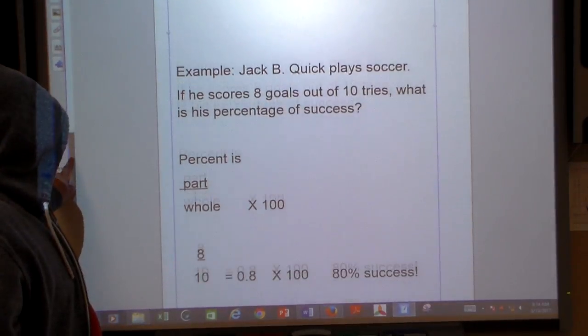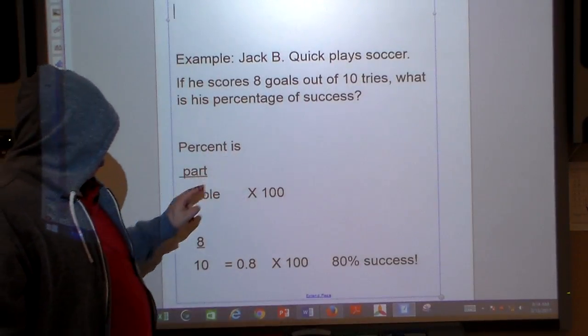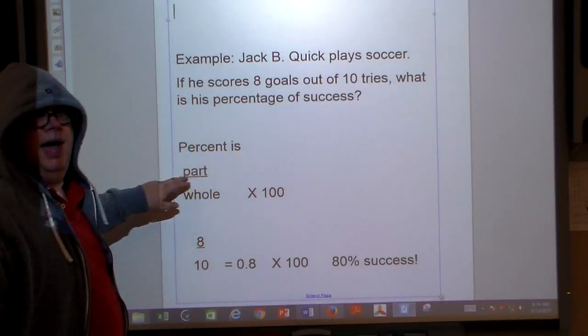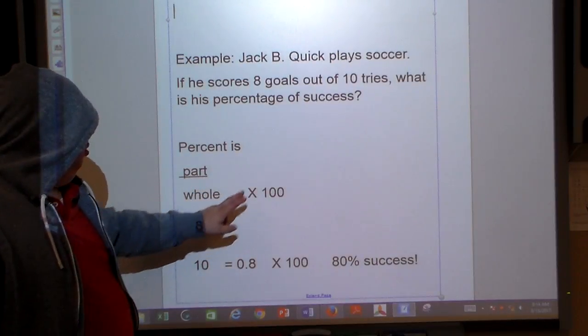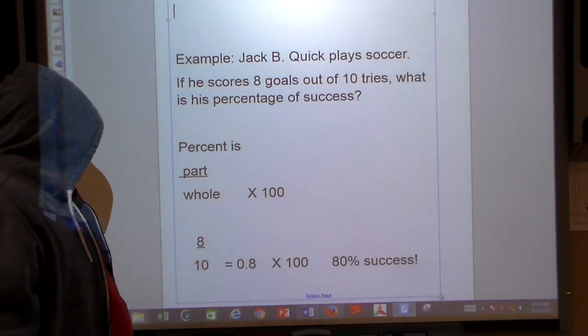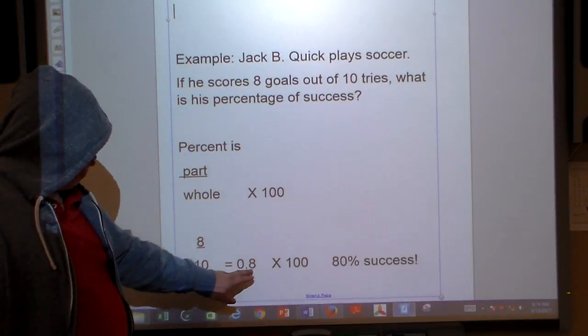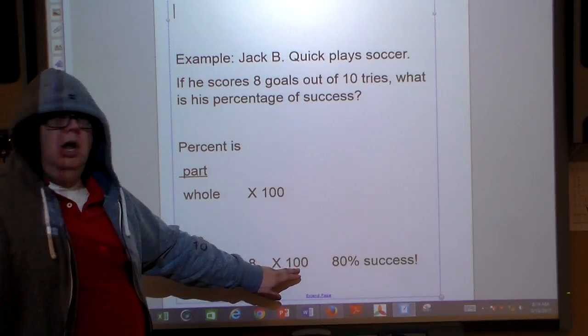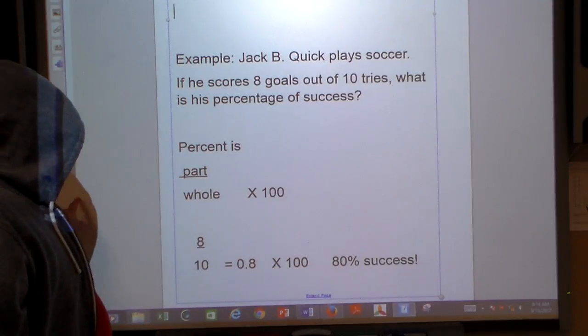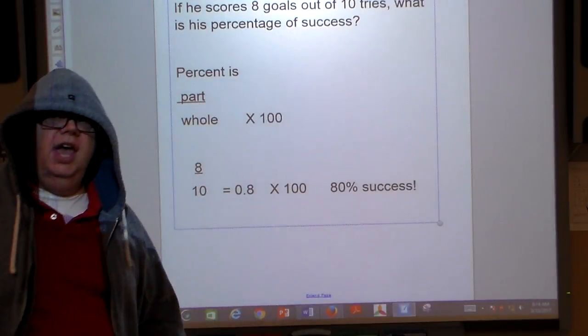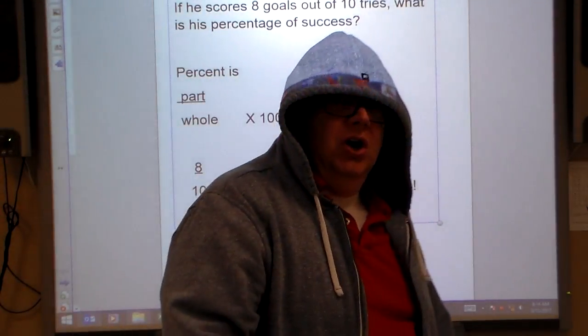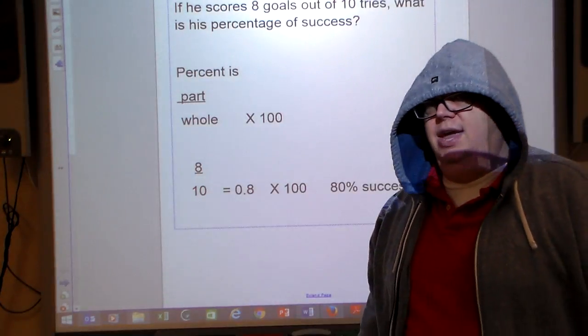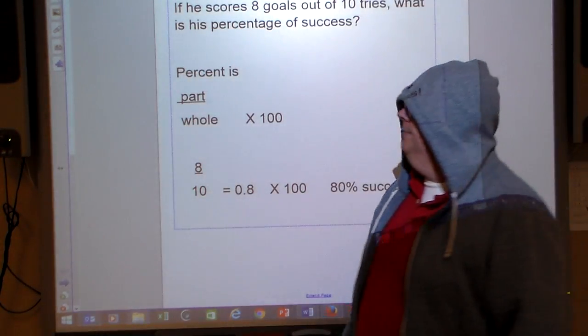Well, we said that the percent is part divided by the whole, times 100. So 8 divided by 10 is 0.8 times 100 means 80% success. Jack Be Quick has a future. Yeah, okay, we keep telling ourselves that.